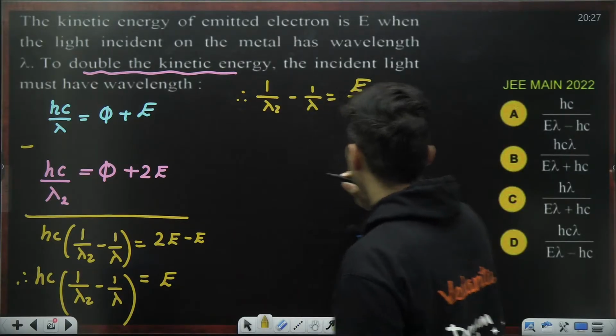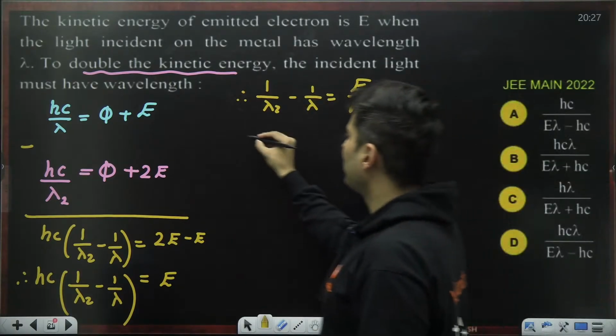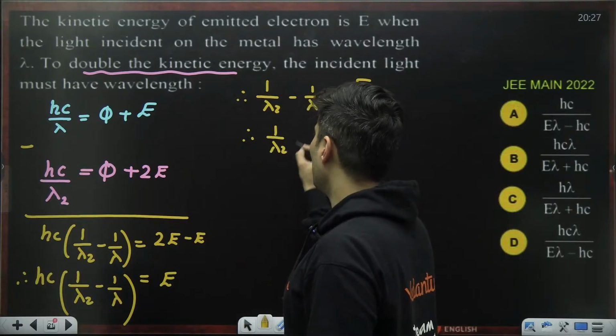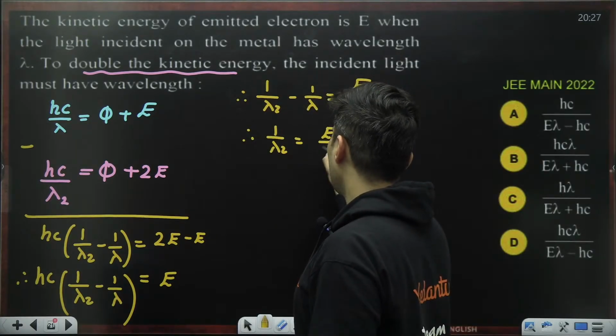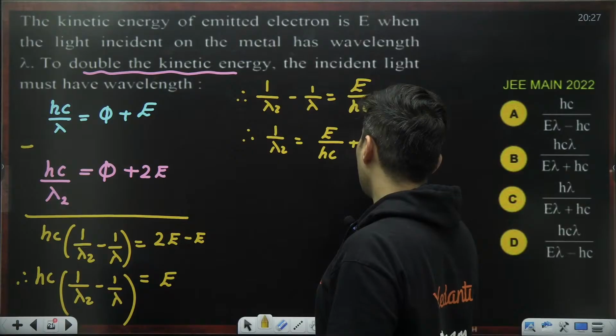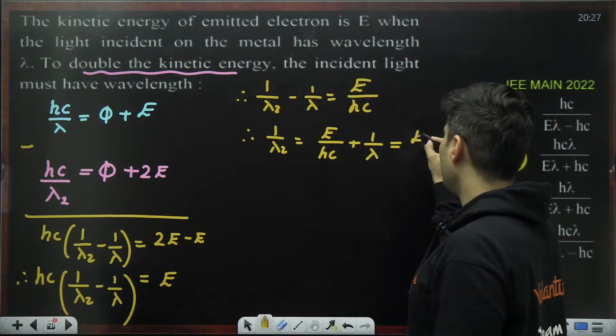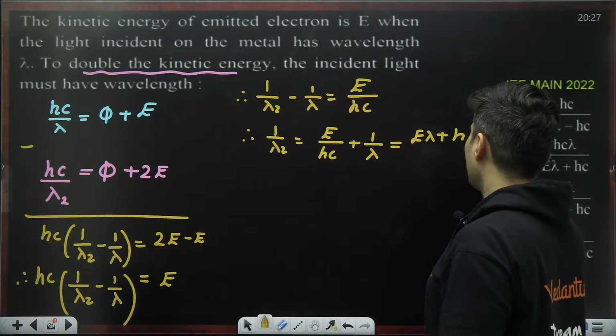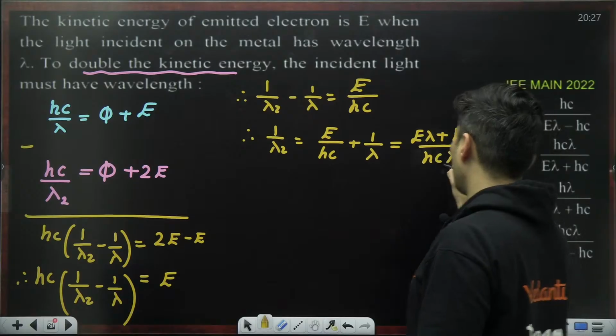Now shift lambda over there: 1 by lambda 2 is equal to E divided by hc plus 1 by lambda. Taking the LCM, it will be (E lambda plus hc) divided by hc lambda.